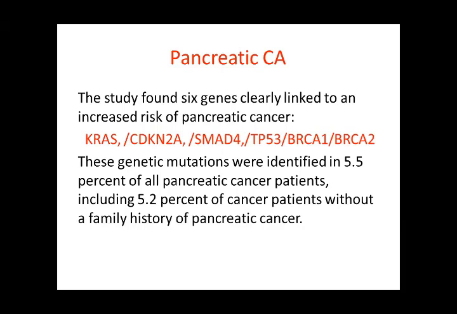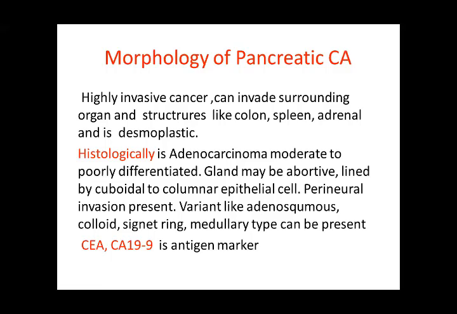These genetic mutations were identified in 5.5% of all pancreatic cancer patients, including 5.2% of the cancer patients without a family history. So there is not much difference. Without or with family history, you can have these genes; there is transmission of these genes. So these genes are important: KRAS, CDKN2A, SMAD4, TP53, BRCA1, and BRCA2. These are the genes responsible for pancreatic carcinoma. Now, the morphology of pancreatic carcinoma: this is a highly invasive cancer, and it can involve the surrounding tissues and areas.